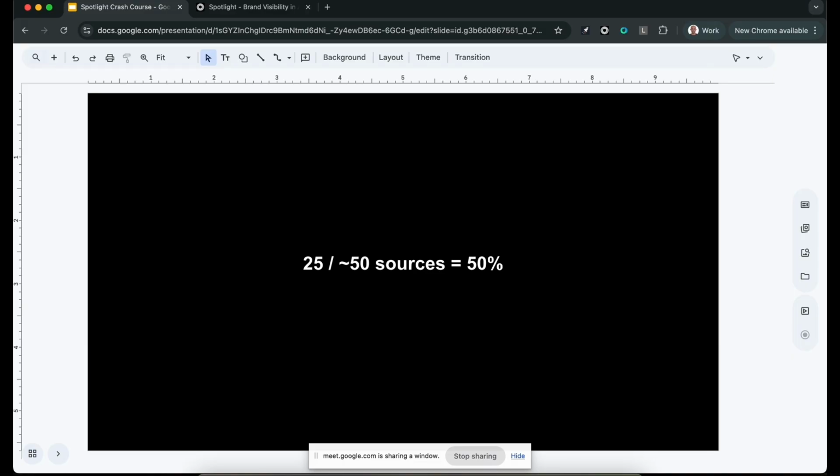That means that 50% of the sources they actually consider are cited in their response. And that is huge. And what does this mean? It means that you have a 50% chance of being cited by ChatGPT if you have content that will come up for their search queries.